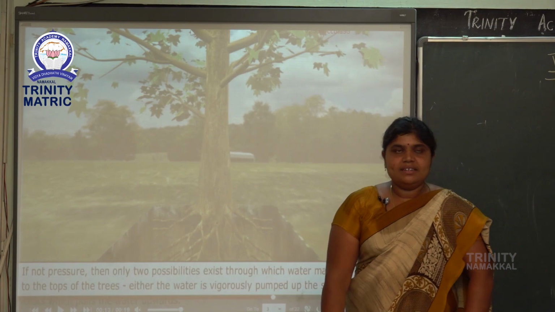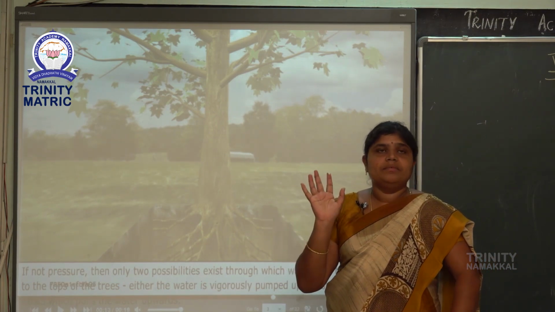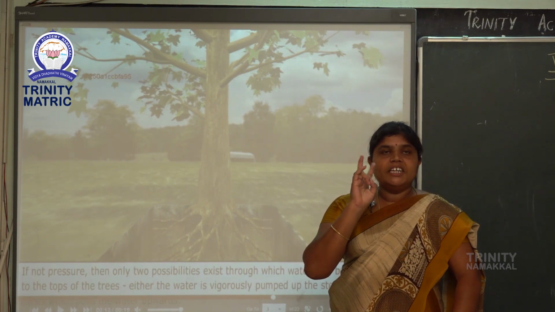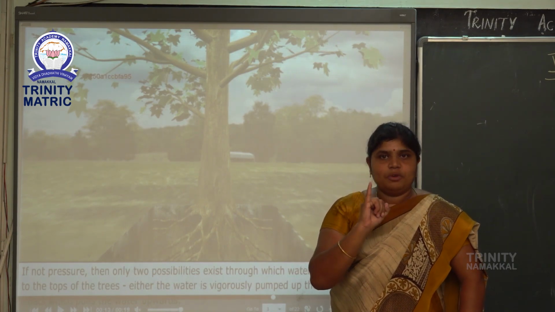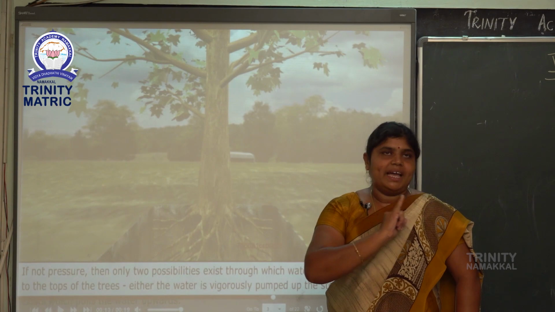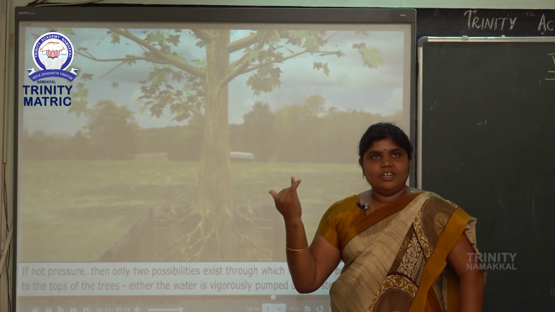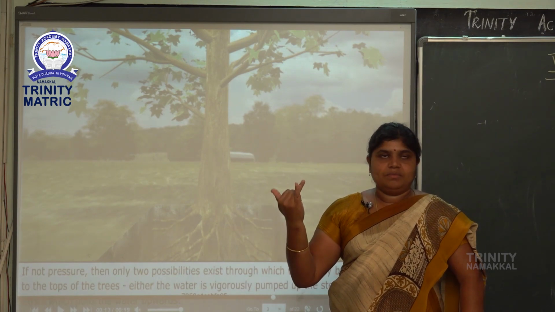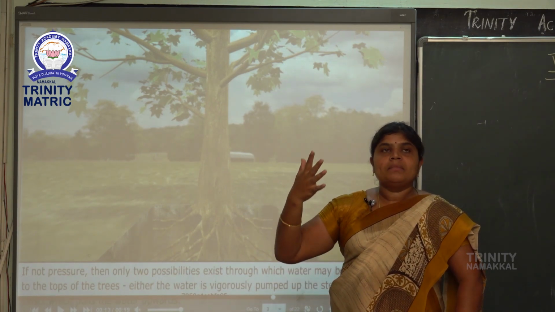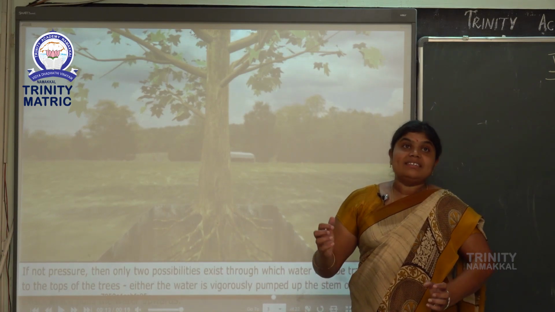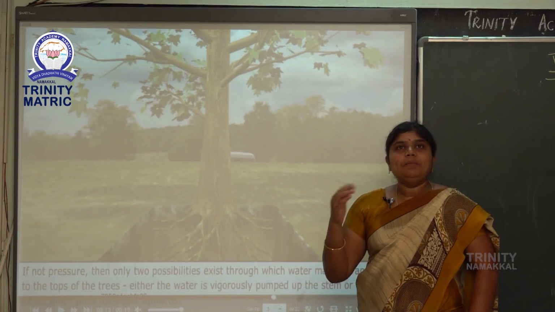So listen students, today we taught three topics. First one is medicinal plants, second one is root system, and third one is shoot system. Shoot system is a very important part. Stem acts as a pipeline.